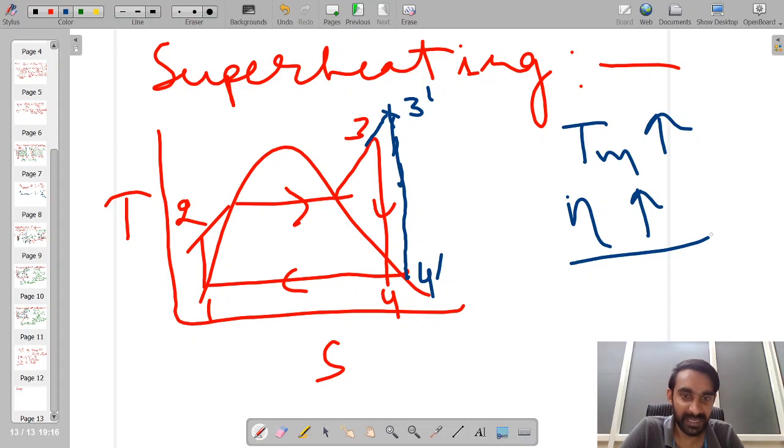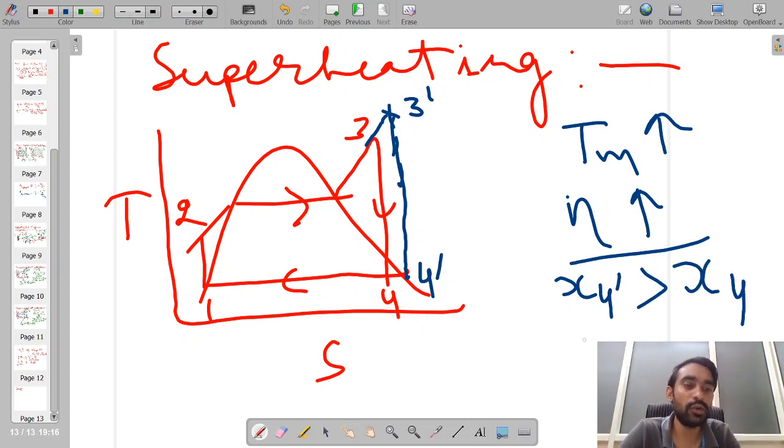of the system. And at the same point of time, if you compare the quality at point number 4 dash and point number 4, you will find that the quality at point number 4 dash is more in comparison to the quality at point number 4. So that's why superheating always results in an increase in the efficiency of the cycle. At the same point of time, it also increases the quality at the exit of the turbine.